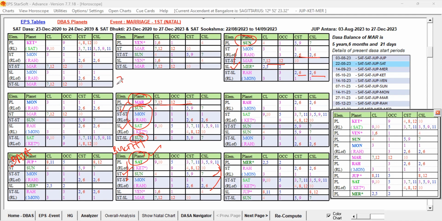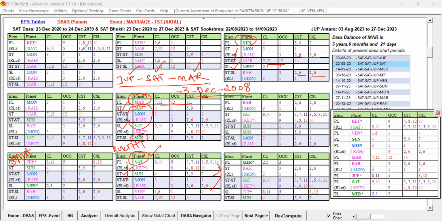Dasa Lord is Jupiter, Bhukti Lord is Saturn, Antara Lord is Mars. In this period, the native got married. So the native got married in Jupiter Dasa, Saturn Bhukti, Mars Antara. Let me check the date. The date is 3rd December 2008.